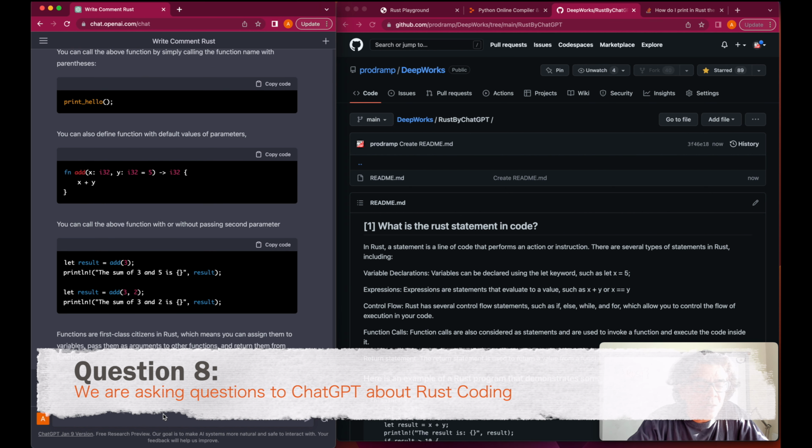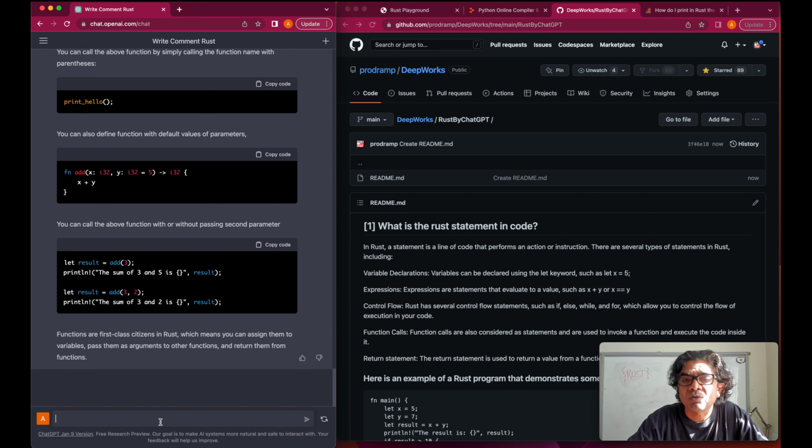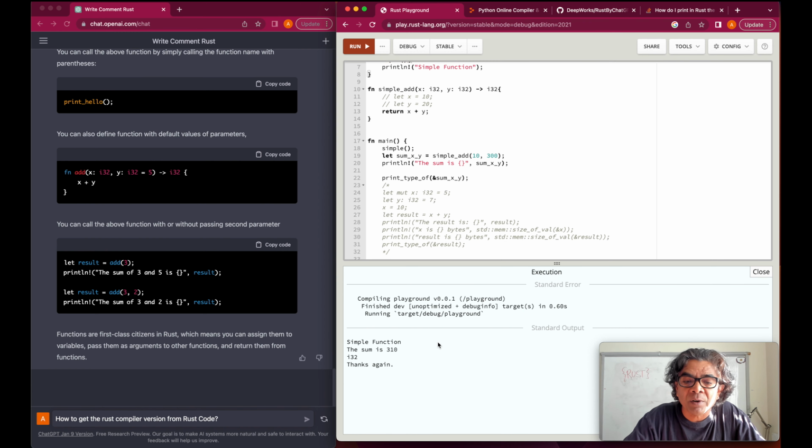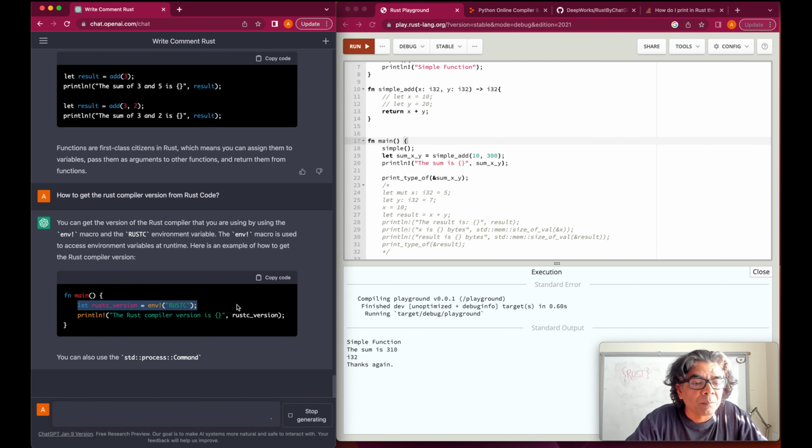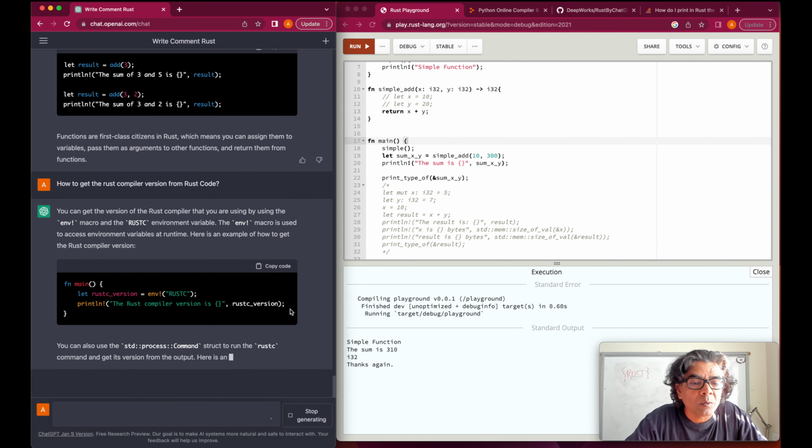So now we want to know how to get the version of the Rust compiler within the program. So how to get the Rust compiler version from Rust code, because we want to know what particular version of the Rust compiler is running in this IDE. Perfect. So this is the line.